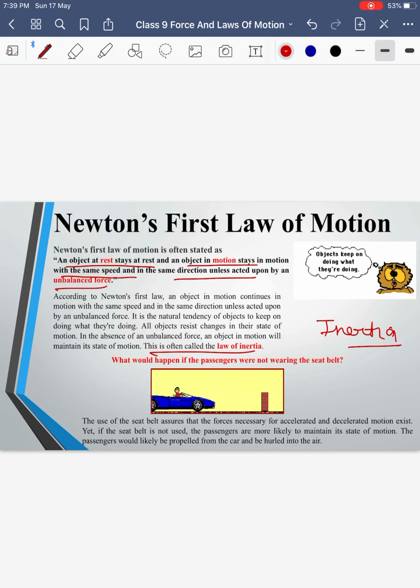Inertia further has 3 types: inertia of rest, inertia of motion, inertia of direction. And inertia depends on the mass of the object. Greater the mass, greater the inertia. Suppose you have an empty box and you have to apply a force on it to move it, your applied force should be greater than the force of friction between that block and the ground. If this was the force of friction, your applied force should be greater than the force of friction, right? But if I say that this box is now full of books, naturally you'll have to apply a greater force, because it has a greater inertia of rest because of the greater mass.